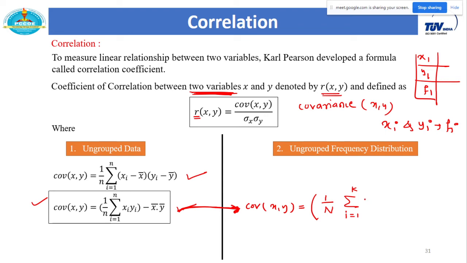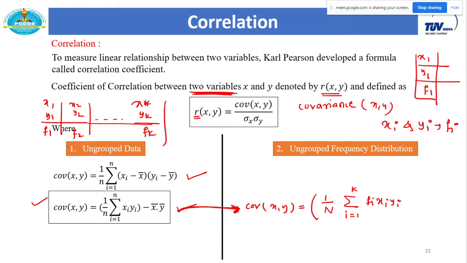It is summation fi xi yi. As I already told you, suppose I consider a table like this: fi, xi and yi. Whatever the frequency of x1 and y1 is, both frequencies are the same, which is f1. Similarly x2, y2 has frequency f2, and so on, xk, yk has frequency fk.